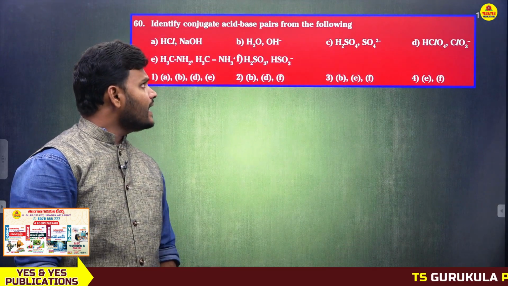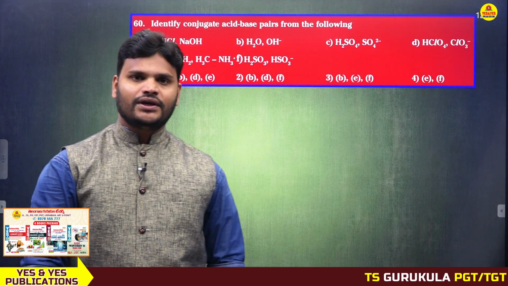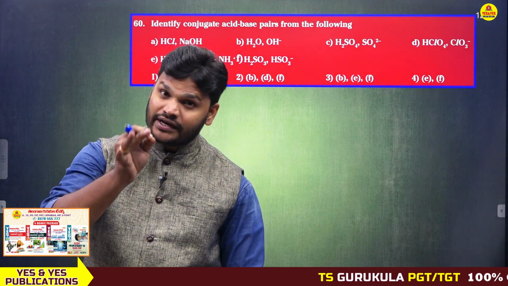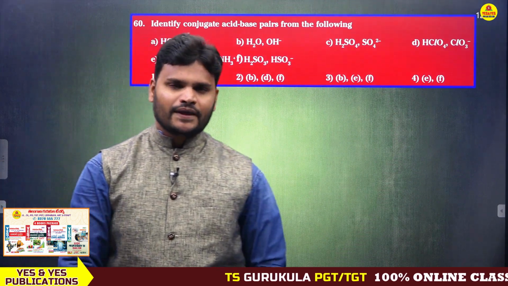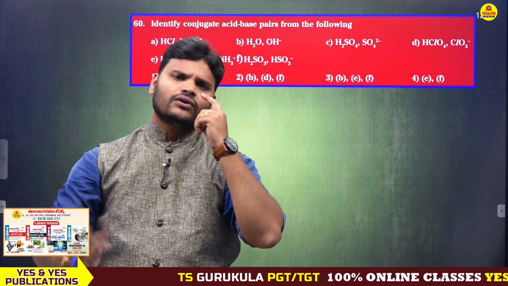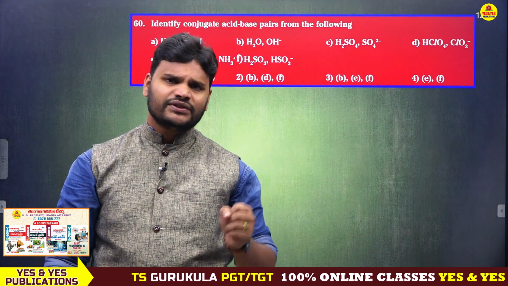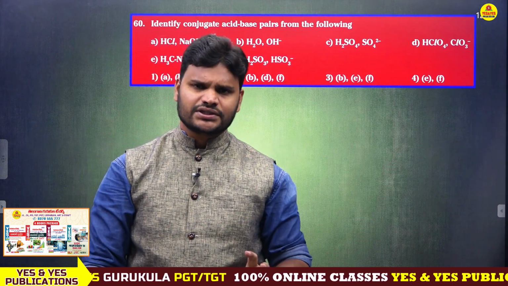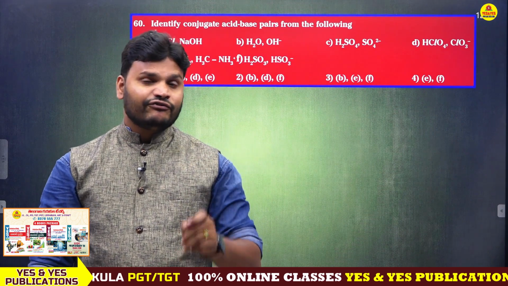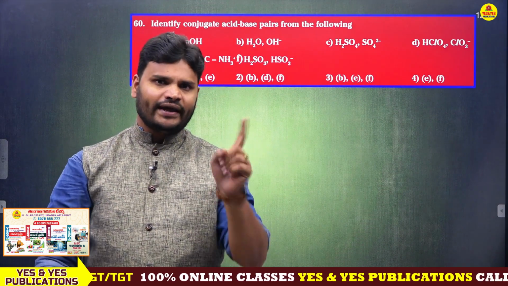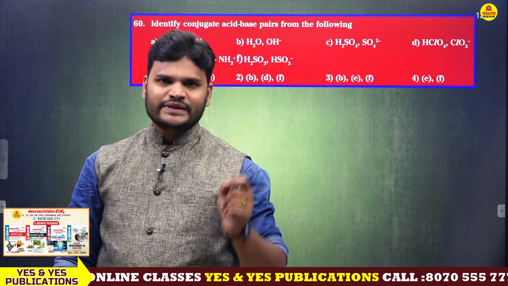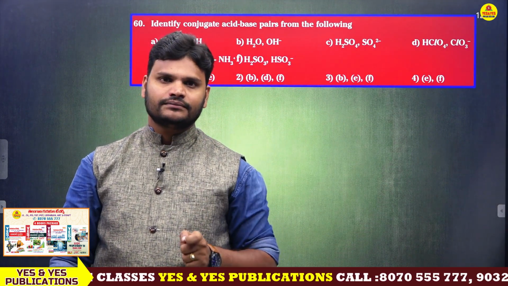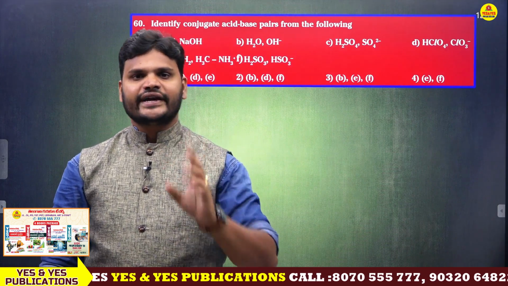Identify conjugate acid base pairs from the following. So, what is a conjugate acid and conjugate base? What is the relation between these two? Very simple definition: if there is a difference of one H plus between two species, that is a conjugate acid base pair.